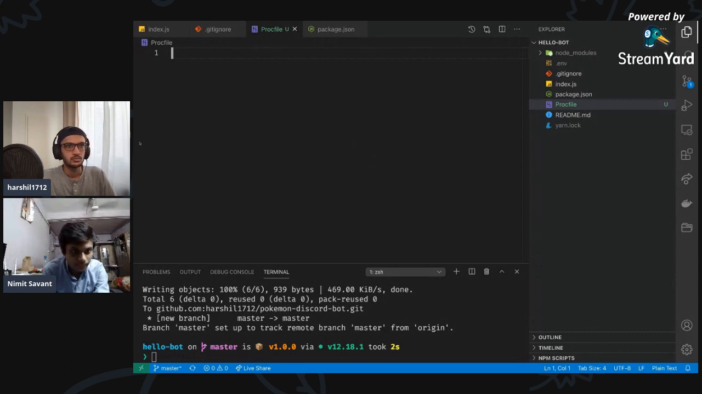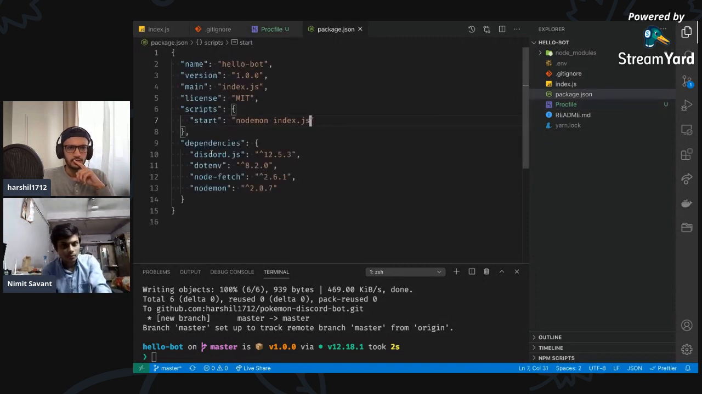Do we need to tell Heroku to install the packages and then start? Heroku will directly detect that this is a Node project, and it will run npm i and install all the things itself. Also, one thing I would like to mention is that we have nodemon as a dependency, but it can go as a dev dependency because we don't want nodemon in a production server. We just need it in our development phase.